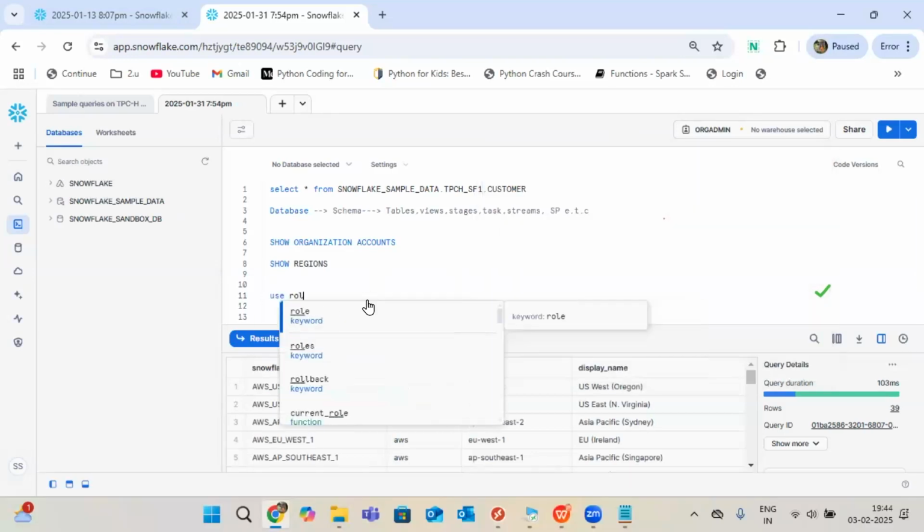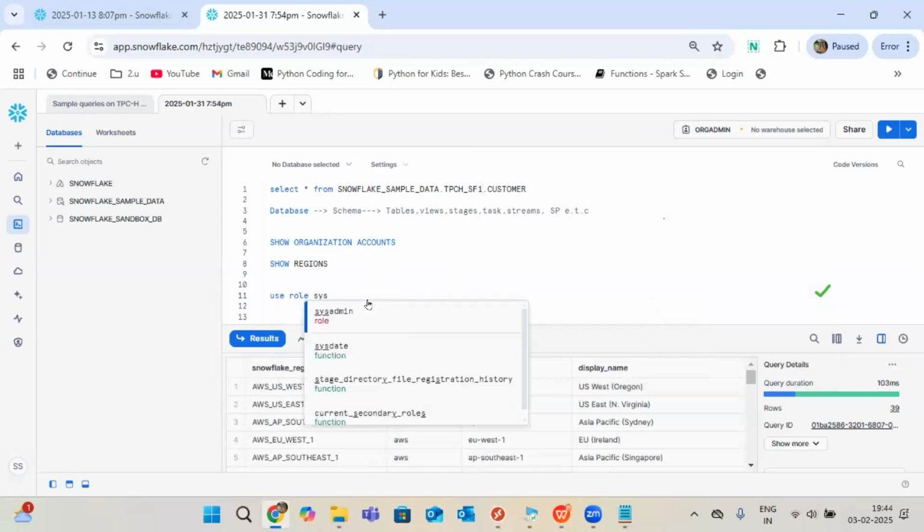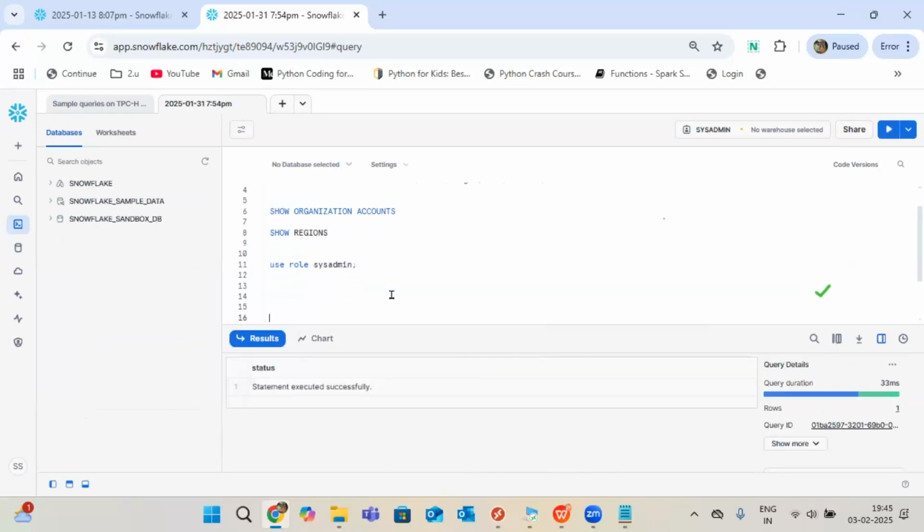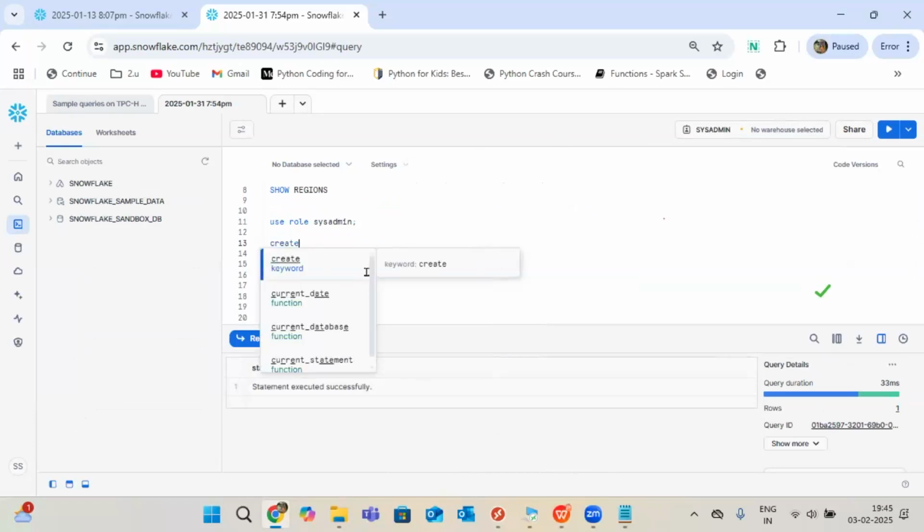Anyone can ask any question. It's learning time; we have to go with all kinds of questions and we should get clarity. Don't hesitate to ask. So here: use role sysadmin. When I use this command, it automatically changes the role. On a regular basis, it's up to you whether you use the query or the GUI. After that, using sysadmin only, I'll create a warehouse and a database. A database is to store the data; a warehouse is to execute the queries.